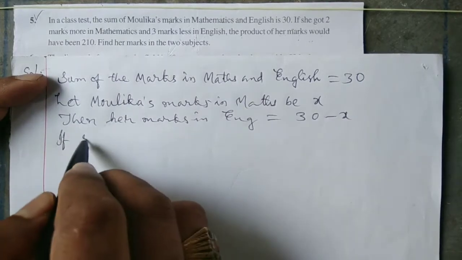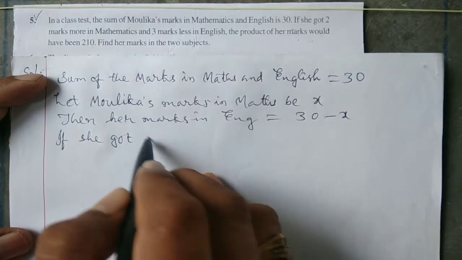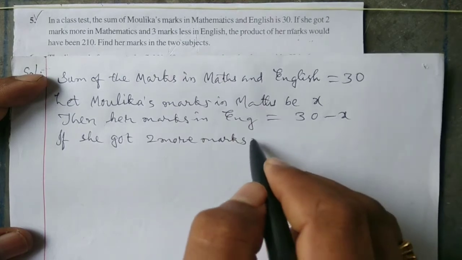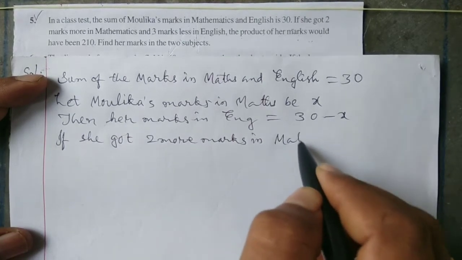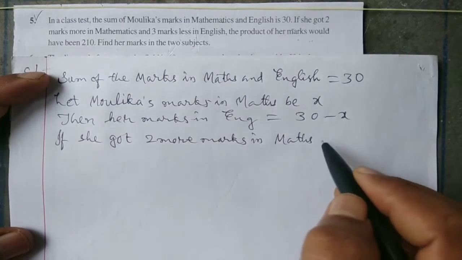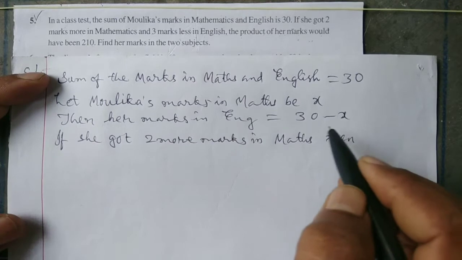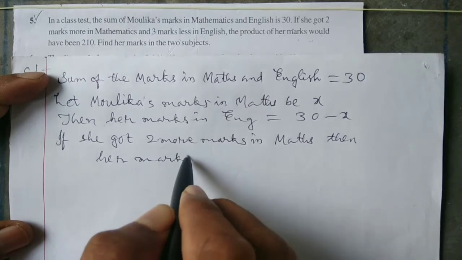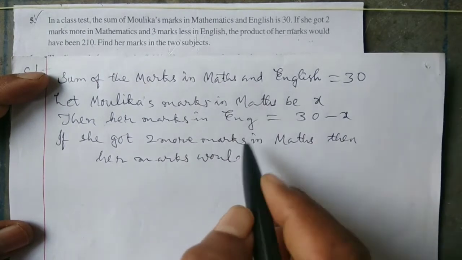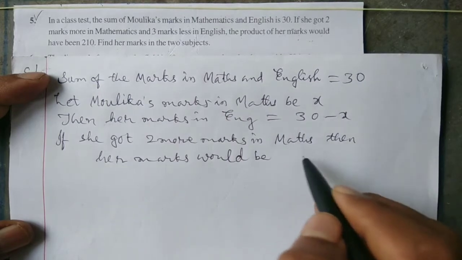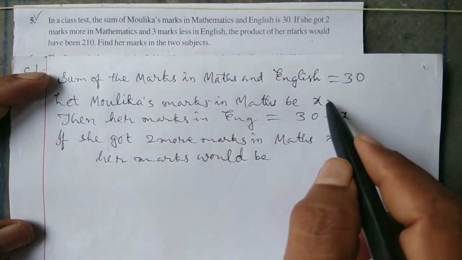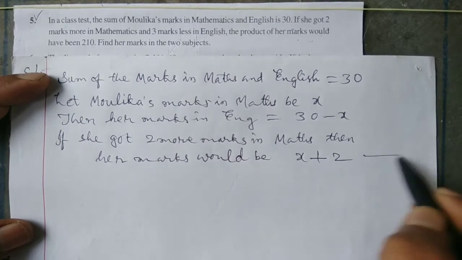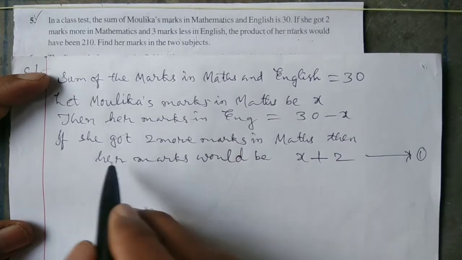If she got 2 more marks in maths, then our marks would be, we took x for maths, so x plus 2. This is equation 1.